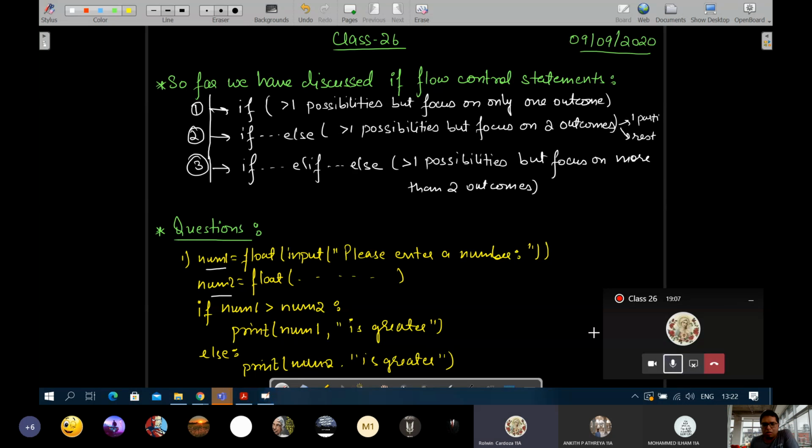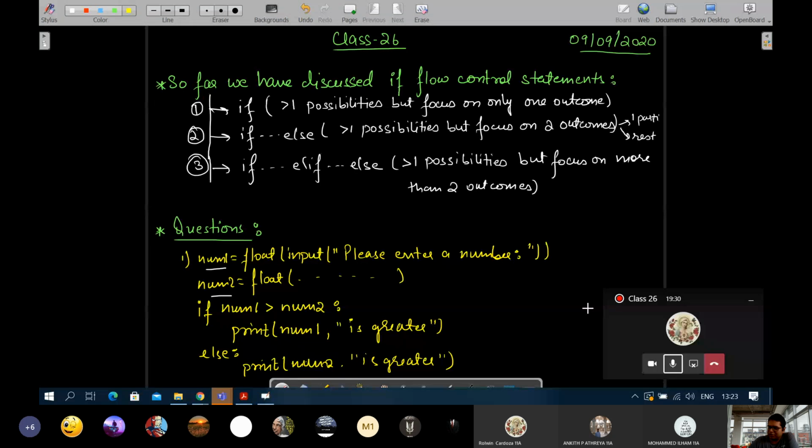Sir, if both the numbers are equal, then what can we do to modify it, to say that they are equal? We will see it. Okay, we will come to that as well, but for now let's look at this. Remind me later, towards the end of the class, we'll discuss that as well.